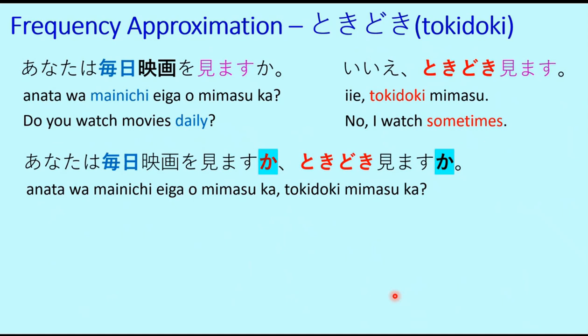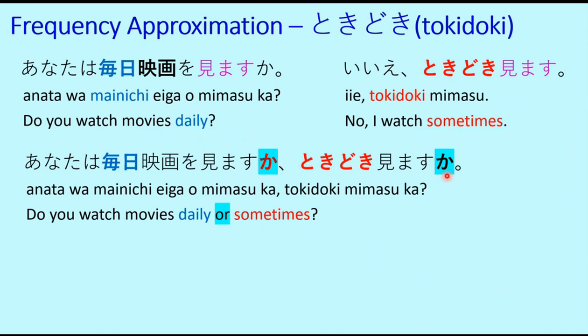Anata wa mainichi eiga o mimasu ka? Tokidoki mimasu ka? So now you can see these two have been combined into a single question. So what does that mean? And you can see there are two ka particles. So when we discussed ka particles in one of the previous lessons, we learned that when we use two ka in the same sentence, then it gives the meaning of or. That means, do you watch movies daily or sometimes?